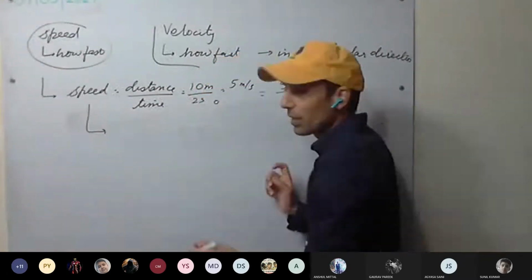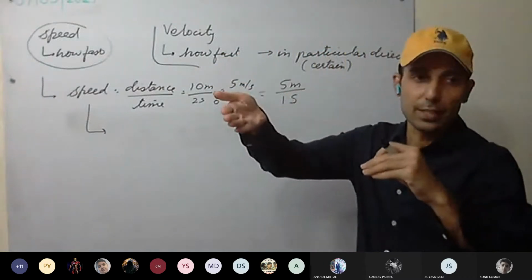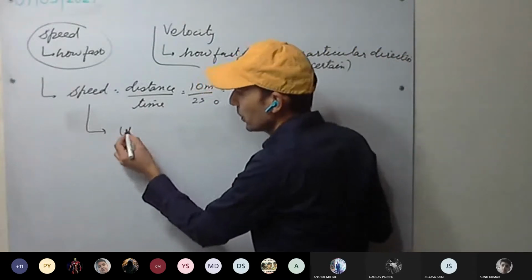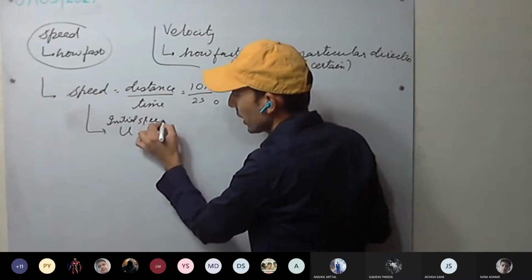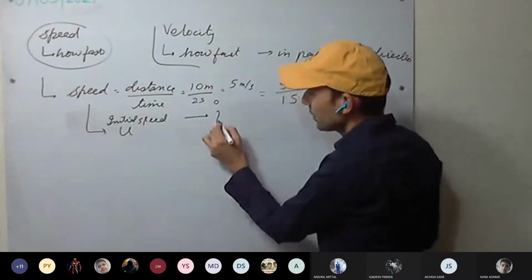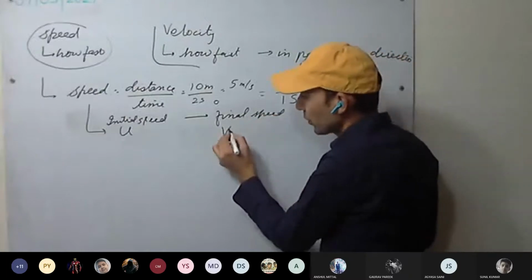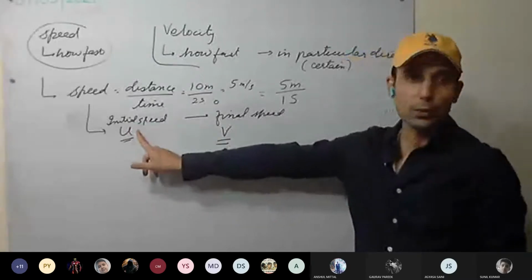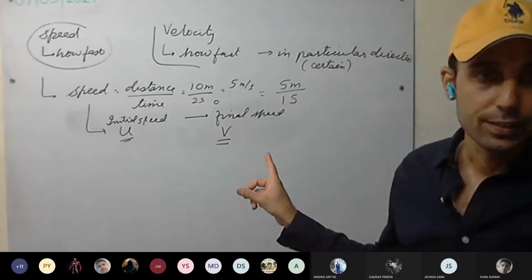Okay. How is speed represented now? For example, we are moving. Initially some speed is there. We change our speed, and there will be some final speed as well. So the initial speed we represent with u, and the final speed we represent with v.